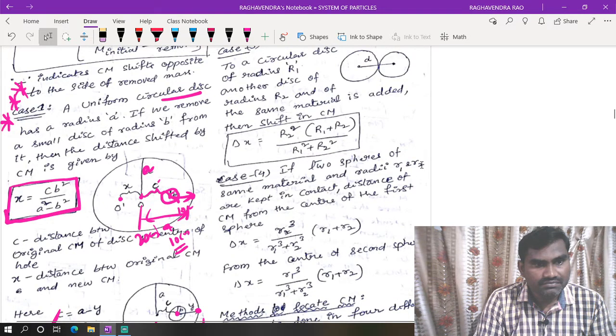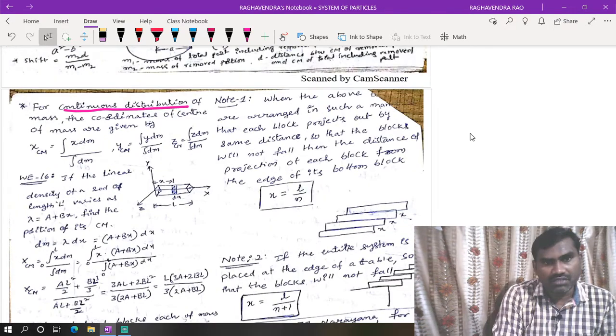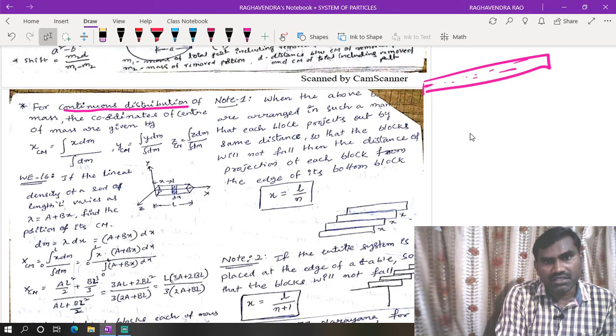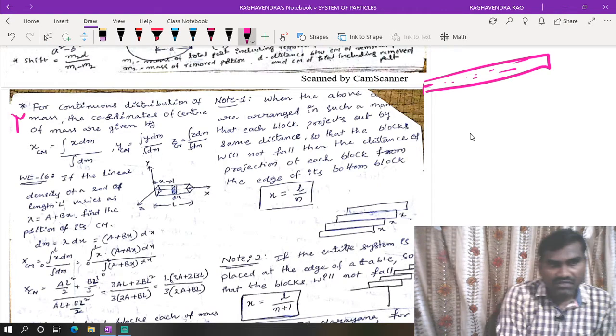Now, method of decomposition. Here, for a continuous mass system, sometimes they will give a uniform rod, where the mass is continuously distributed. Then they will give a linear mass density, lambda. From that we can write lambda is equal to mass by L, that means dm by dl.